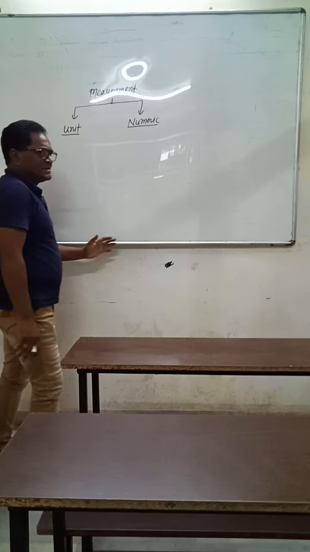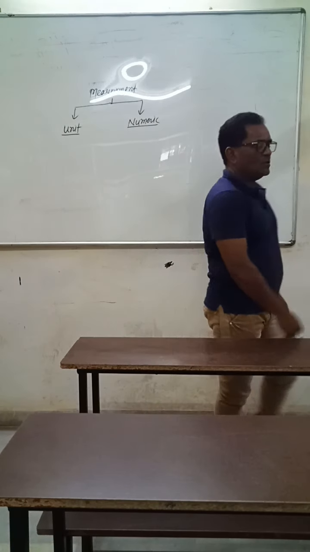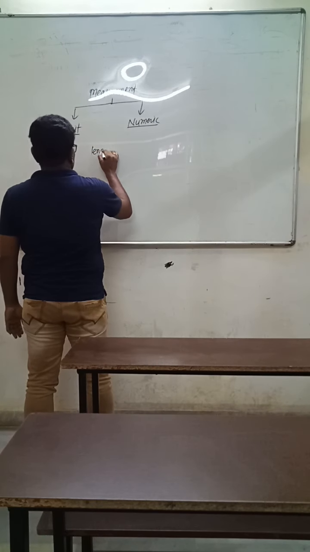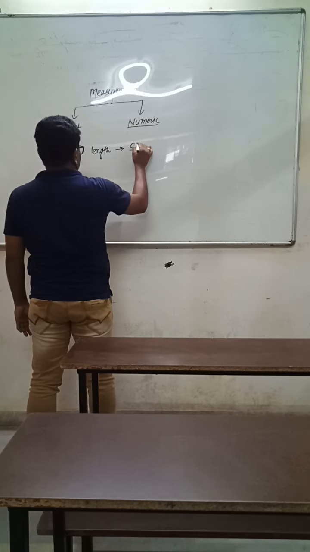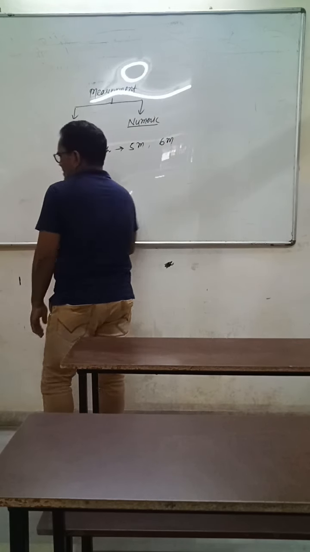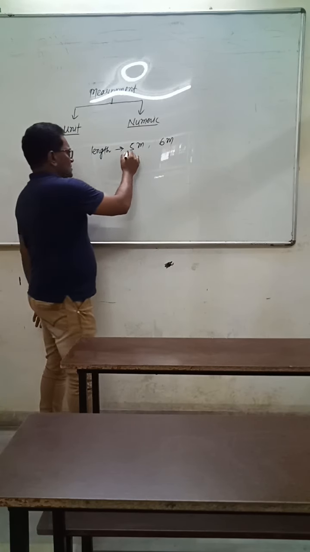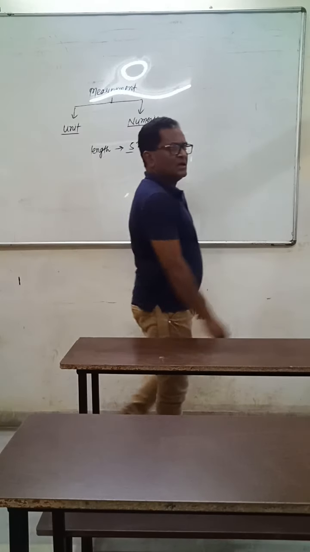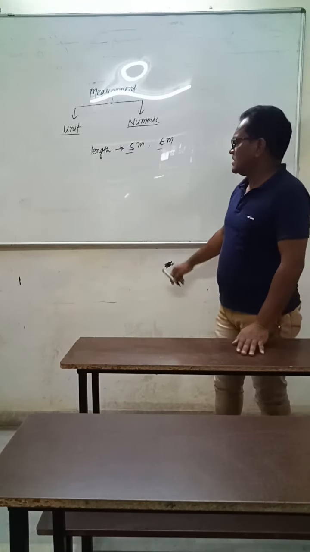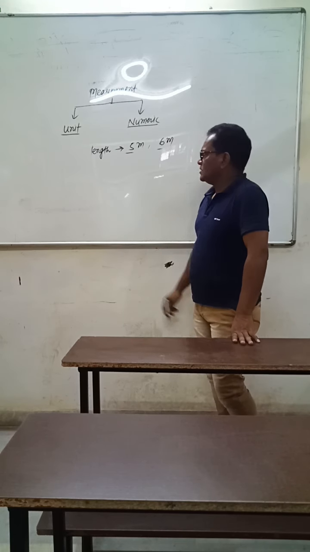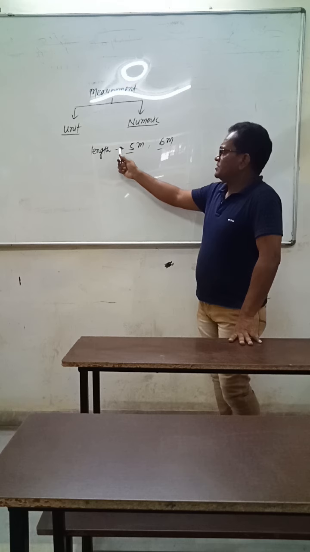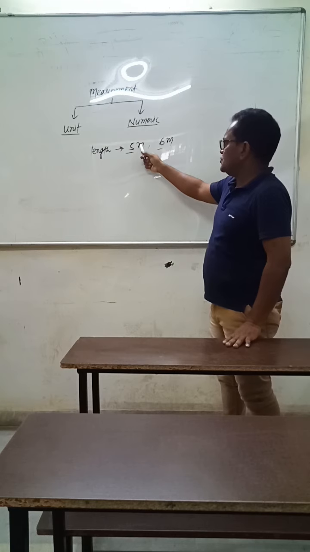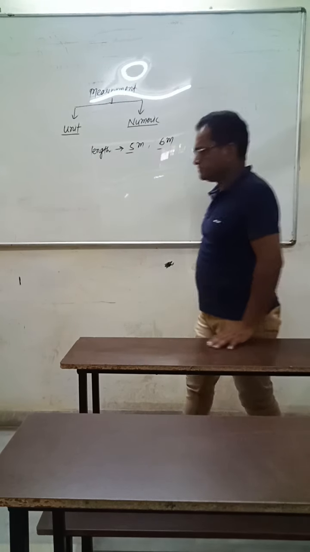Suppose you have to measure the length of this blackboard. You will tell the length of this blackboard is either 5 meter, 6 meter. Here 5 and 6 is the numeric part, whereas meter is the unit part. The unit of length is meter. So the measurement of the physical quantity length consists of both parts, unit part and numeric part.